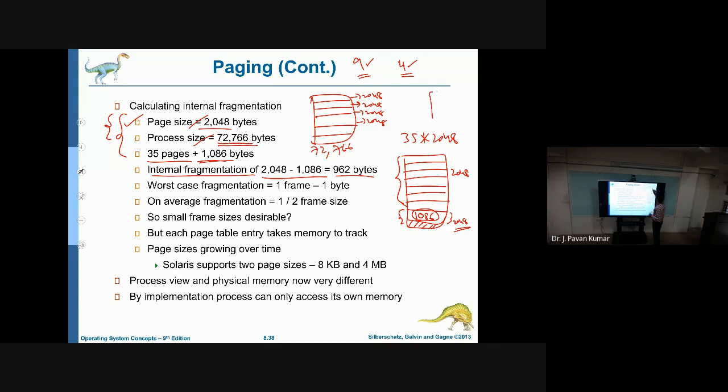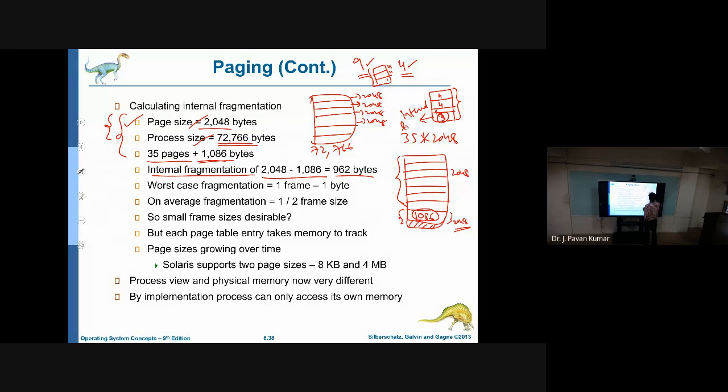We just have to check how many filled pages we have. 4 is the frame size, the same as the page size, so the first page will be loaded here. 9 is the process size, right? So how will it be divided? 4 as 1, 4 as 1, then 1. Of course, the total size is 9, but coming to the pages, all will be the same size only. So we allocate like this. Out of the last 4, how much are we using? Only 1. So the remaining 3 will be wasted. This is nothing but internal fragmentation.